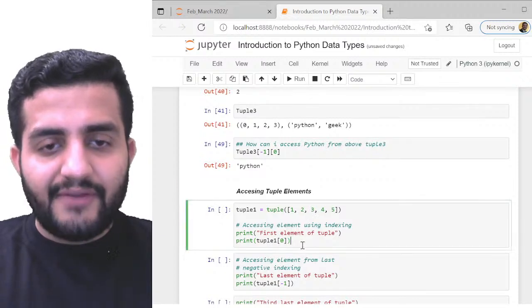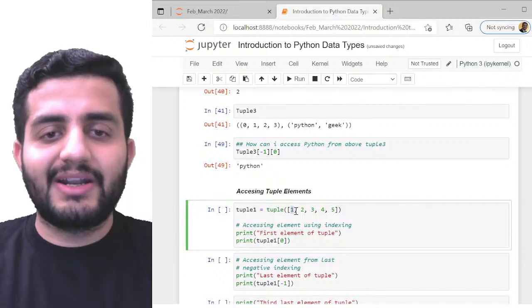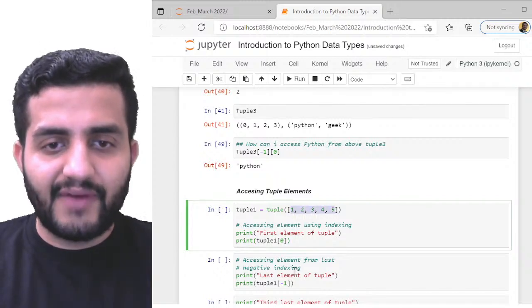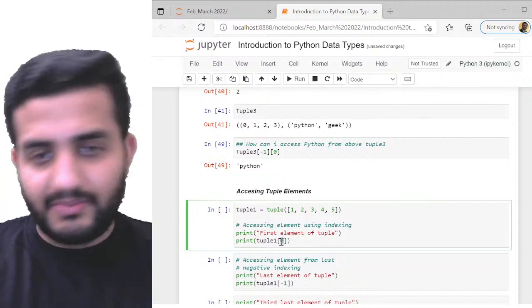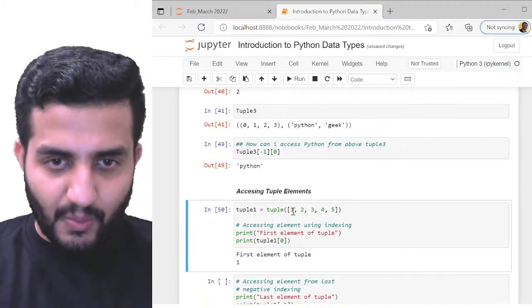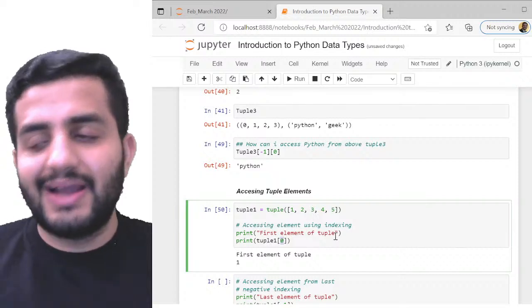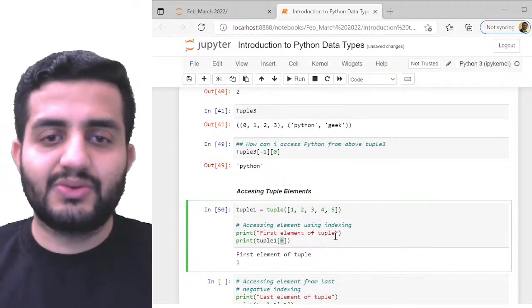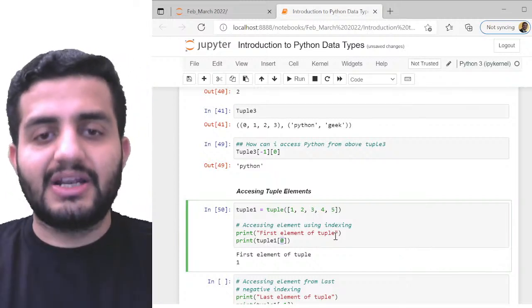So simple, eh? I have written a few basic examples. I have my tuple here, given as 1, 2, 3, 4, 5. Now if I have to access the first element, I'll give 0, right? As simple as that. So I have my first element of the tuple, which is 1. How did I get it? I just gave the tuple and indexed it with 0. So that index 0 is going to give me the first element.